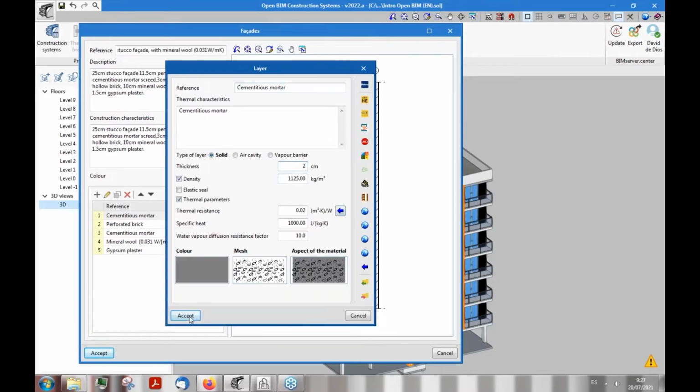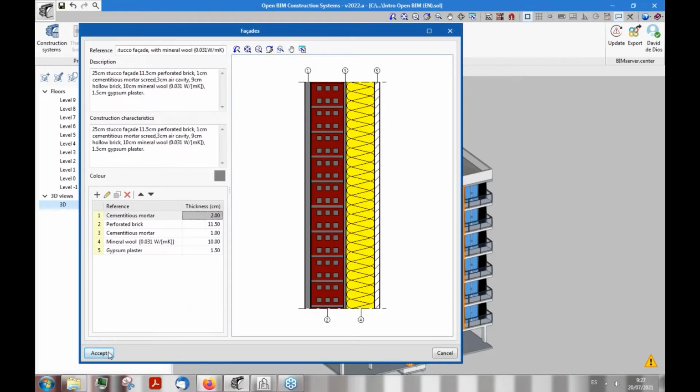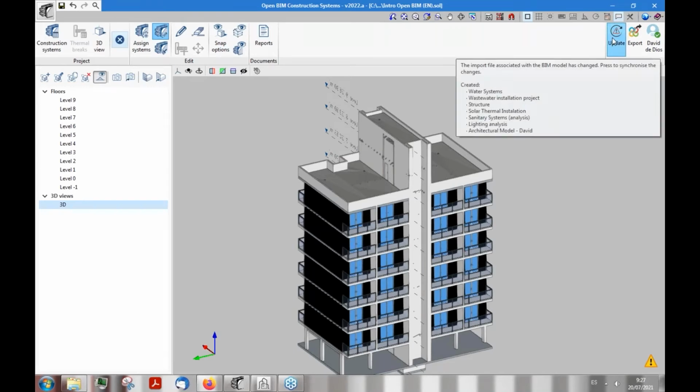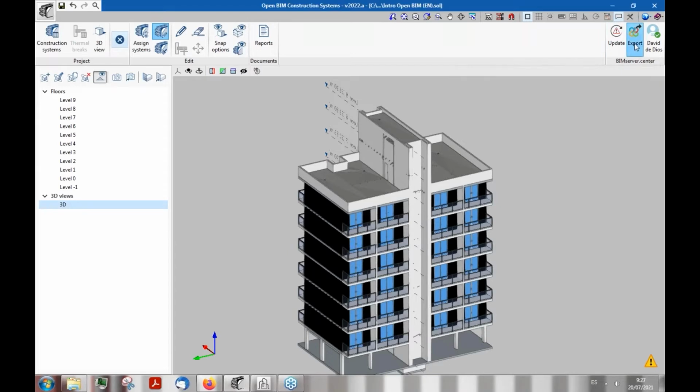Now let's try to change some properties of this facade, for example, in this model. Let's make it 2 centimeters thick, for example. And now that we have it, we could go here and synchronize. As you can see here, we have a warning symbol. That means that we can export and update our model into BIMserver.center.